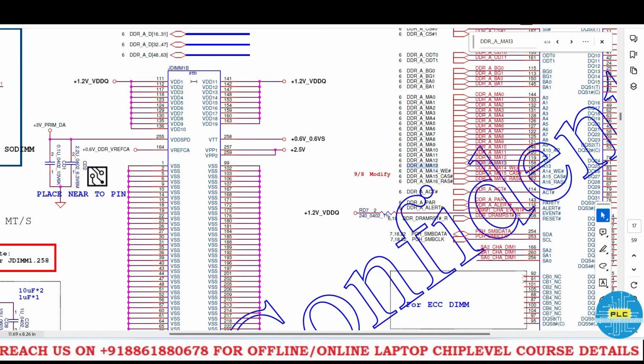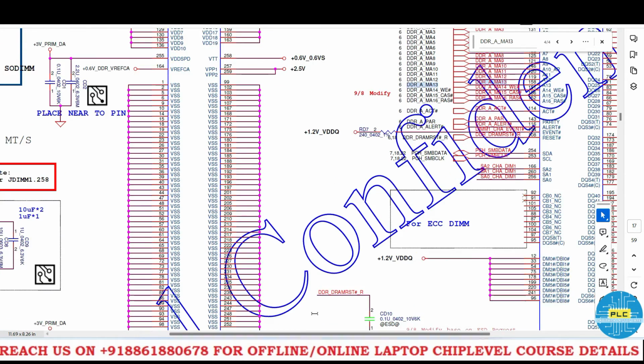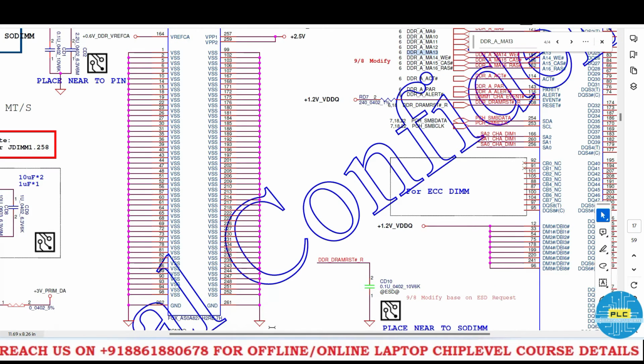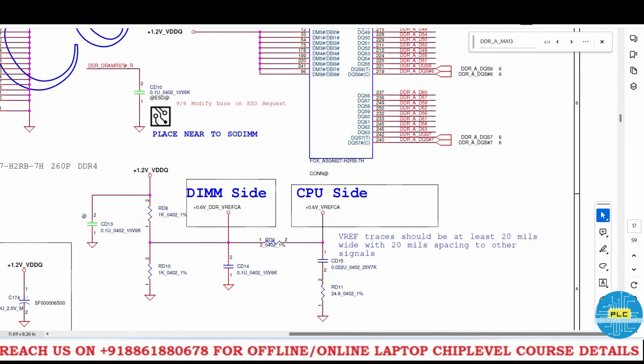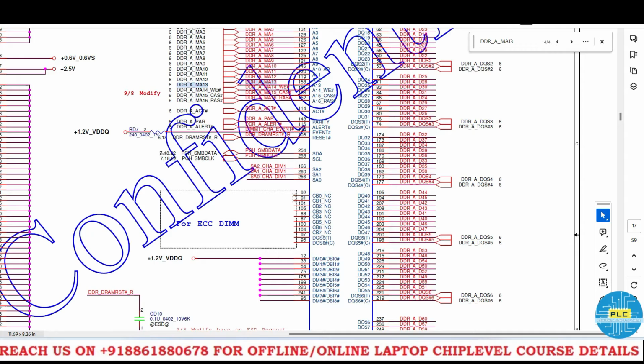Okay, see, we got 1.2 volts VDDQ. So it is in the RAM slot. 0.6 also in the RAM slot. 2.5 also in the RAM slot. Right. So here one more important point. See here DRAM RST. Whether it will begin or not, that we will check now. See where it goes. DRAM RST, see here.